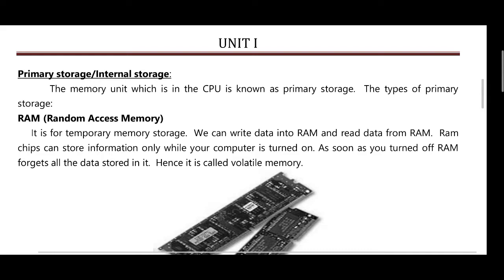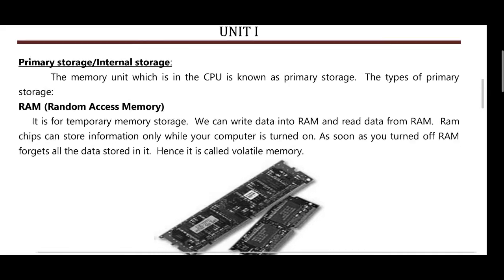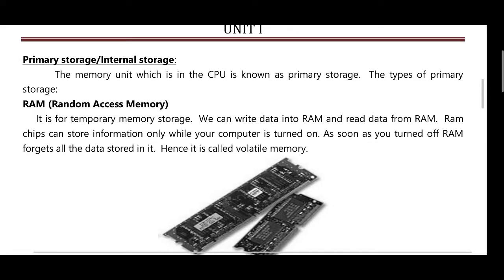Primary storage, internal storage. The memory unit which is in the CPU is known as primary storage. The type of primary storage is RAM, random access memory. These are all the RAM images here.